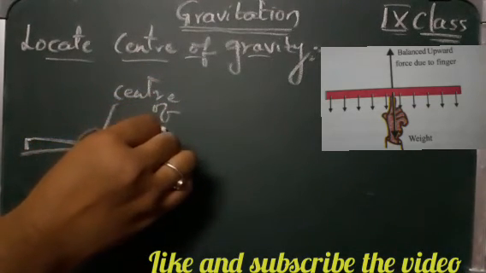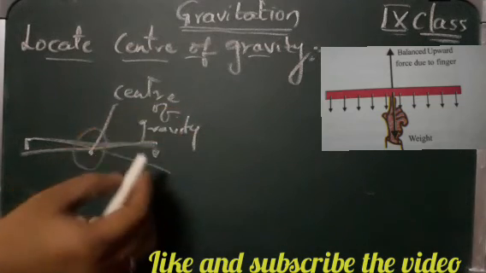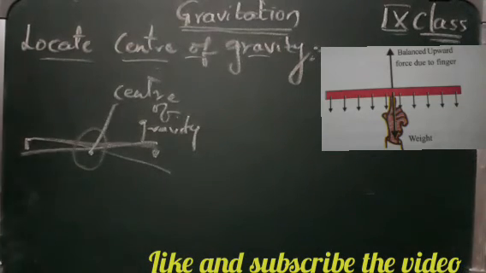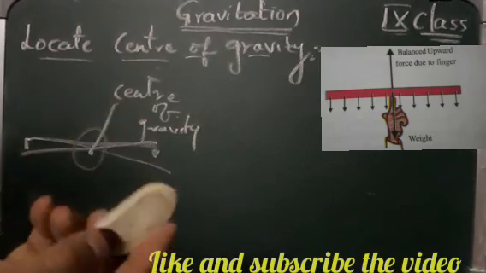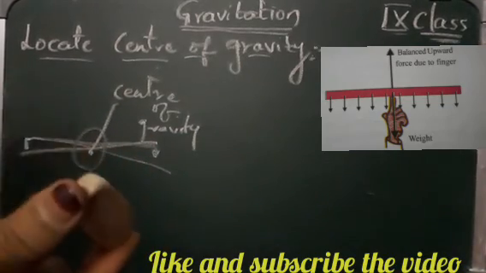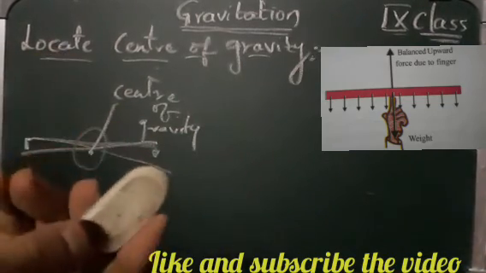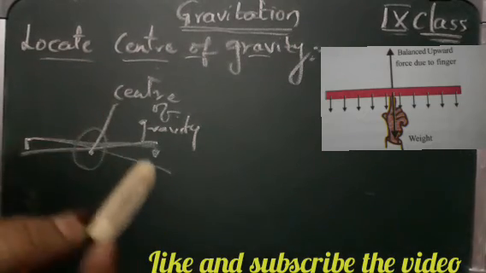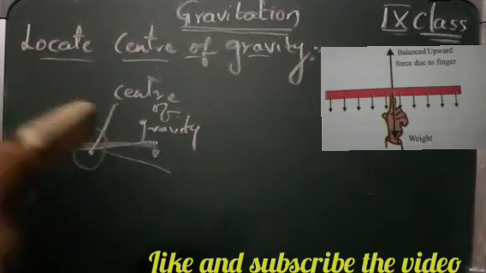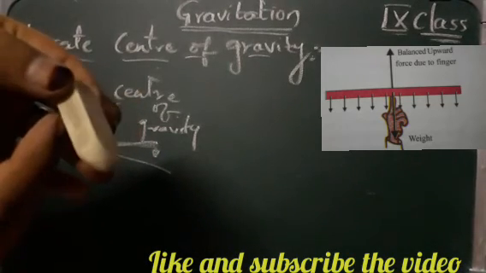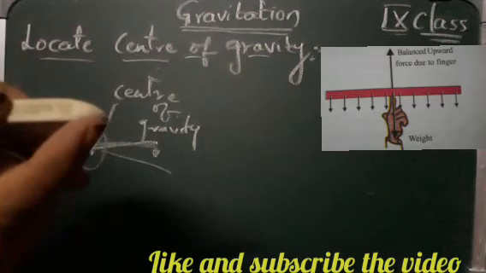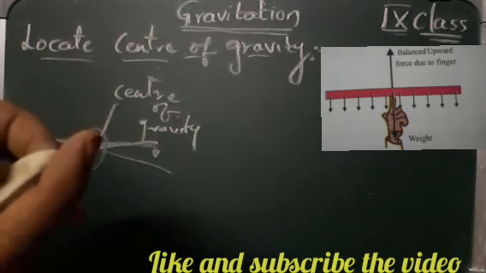To balance anything, we need to first find out the center of gravity, the point where it can be balanced easily. For example, if I take this eraser, or a ring, or any cylindrical shape, if I hold it here, is it able to balance? No, it will fall down. If I hold it here, will it balance? No, it will fall down.